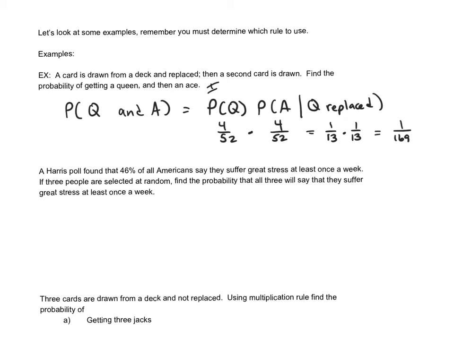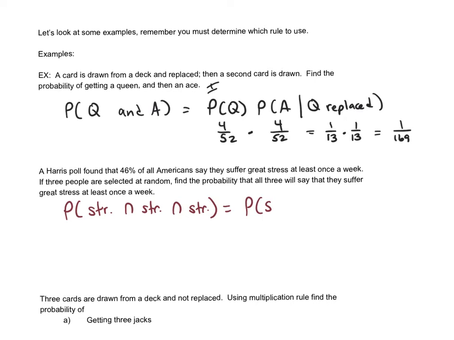This one says the Harris poll found 46% of Americans say they suffer great stress at least once a week. 3 people are selected at random. What's the probability that they all will suffer great stress at least once a week? So essentially, this is saying the first person is stressed, and the second person is stressed, and the third person is stressed. But if you're picking 3 random people, the chance that one is stressed should not influence the other one being stressed.